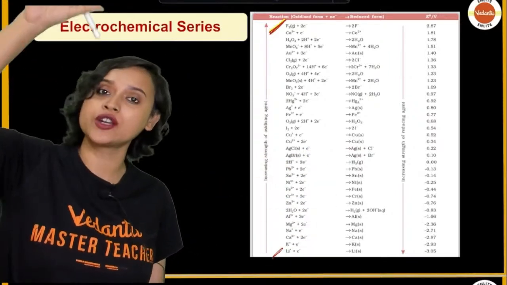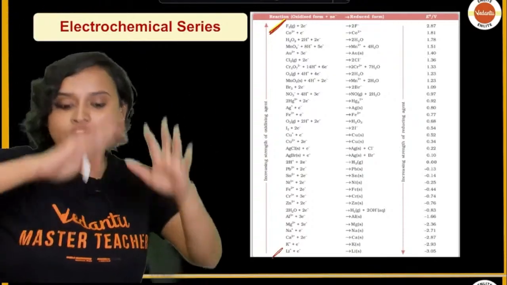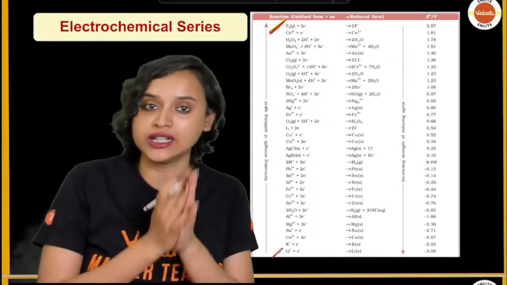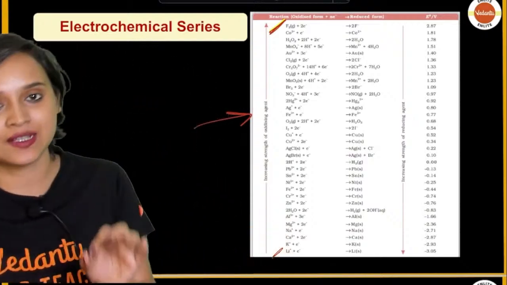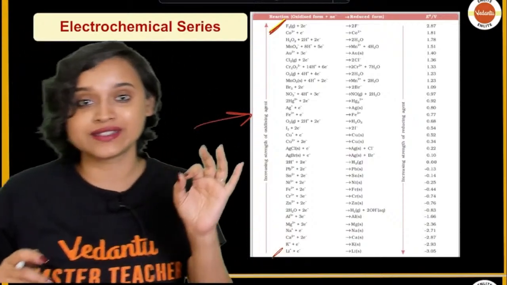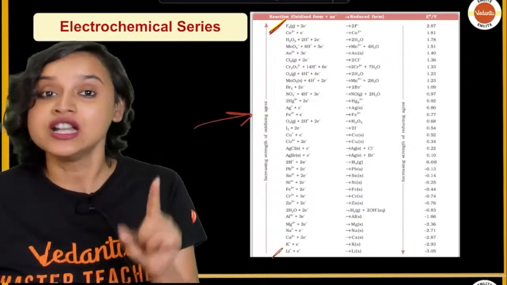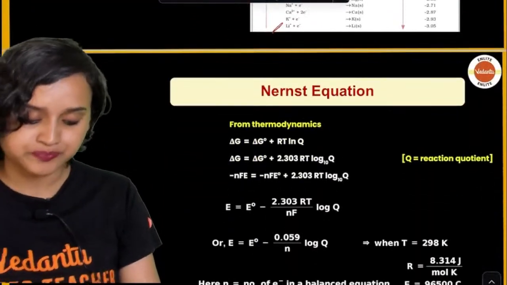Which one is what, which one is where, which one is on top of the other one. All of that you must know, okay? This is exactly ditto from your NCERT, so I expect you all to go through this once again, because this is necessary for your board examination as well. I'm saying it again and again, please do go through the electrochemical series, okay?